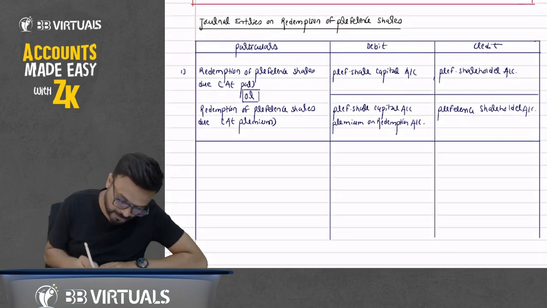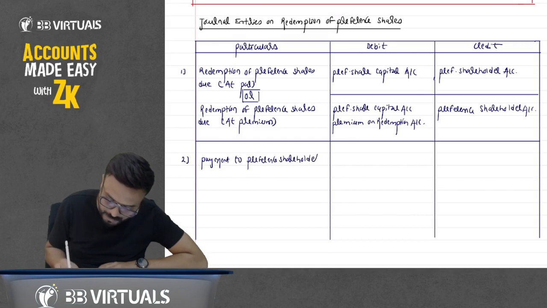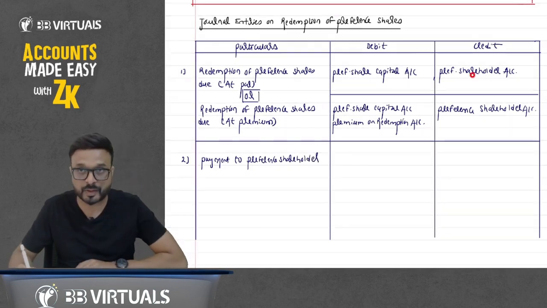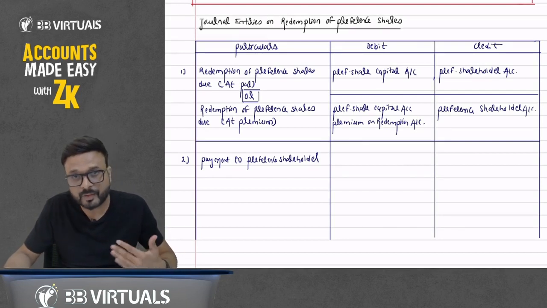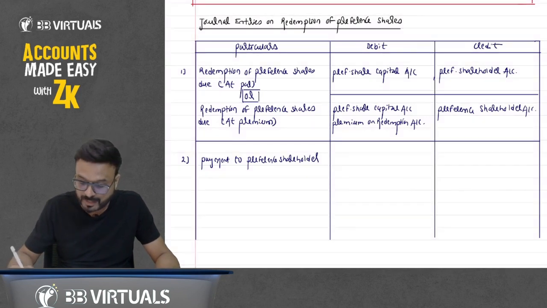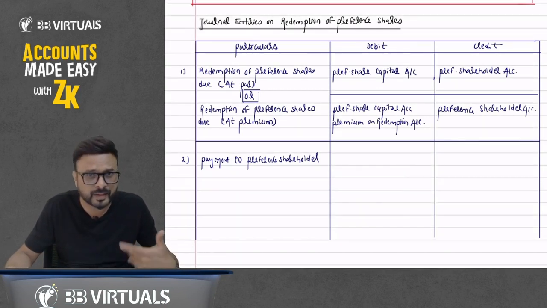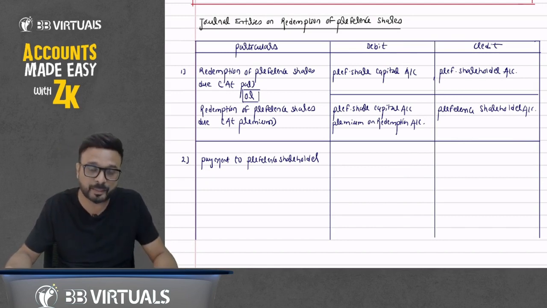Now the second entry: payment to preference shareholder. Now we'll pay the preference shareholder. Here you have credited the preference shareholder account because we are liable to pay to the preference shareholder. Now we are paying the preference shareholder. So what entry will pass when you pay? We are discharging the liability. Decrease in liability will be debited.